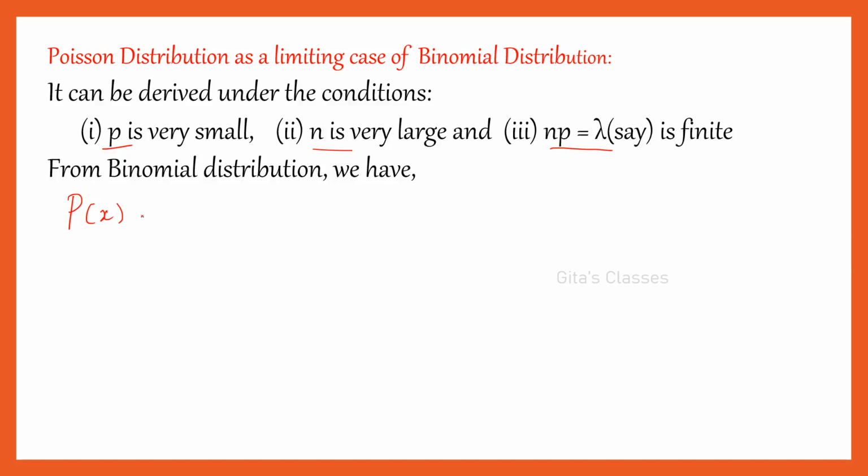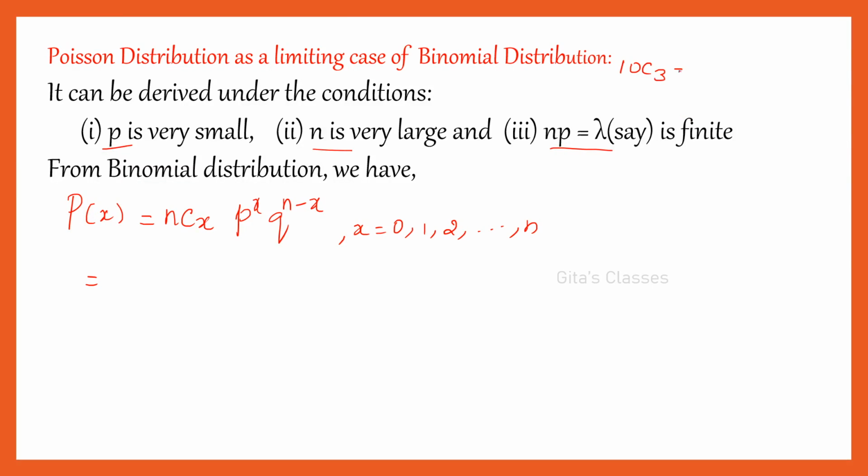Now from binomial distribution, what do you know? P of x is equal to the PMF: P of x is equal to nCx p^x q^(n-x), where x varies from 0, 1, 2, 3, etc. up to n. I am going to expand this. How can we expand? I will tell you one example.